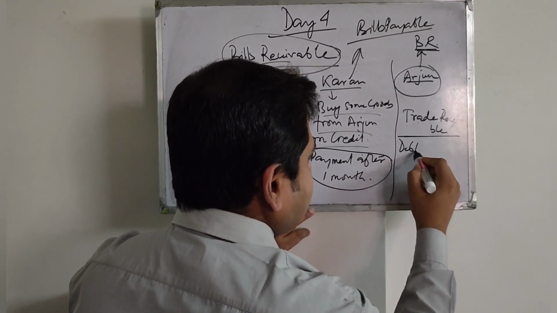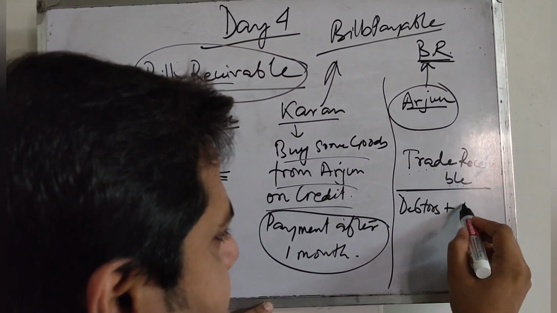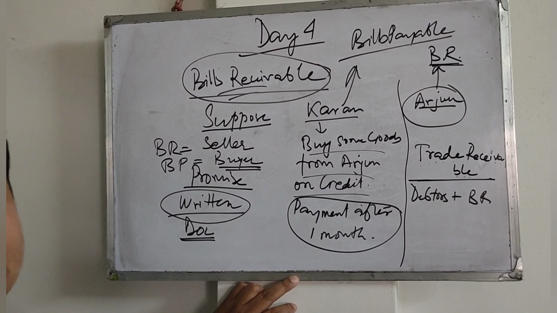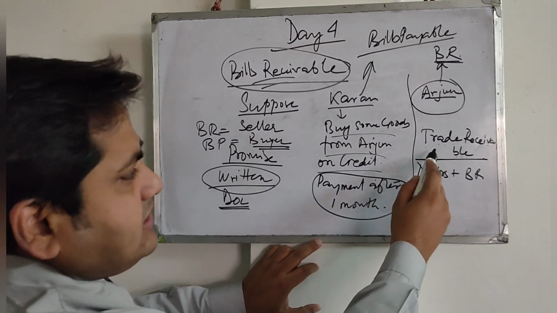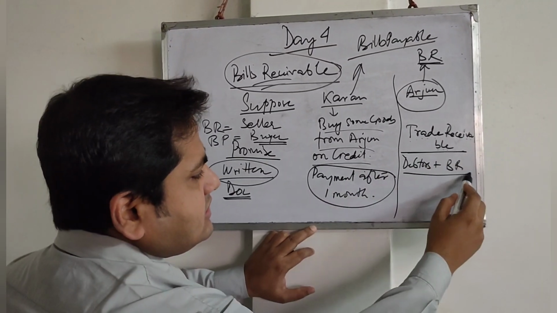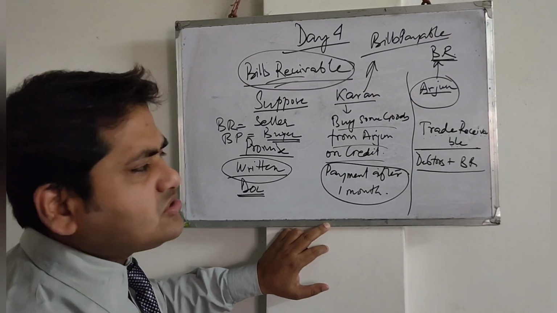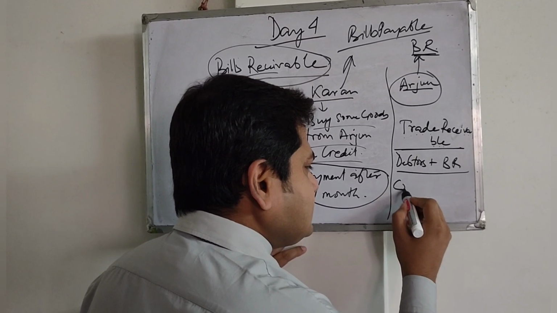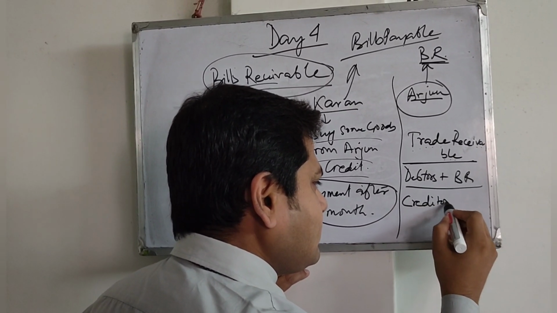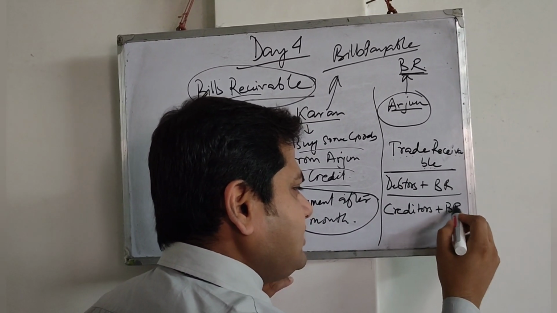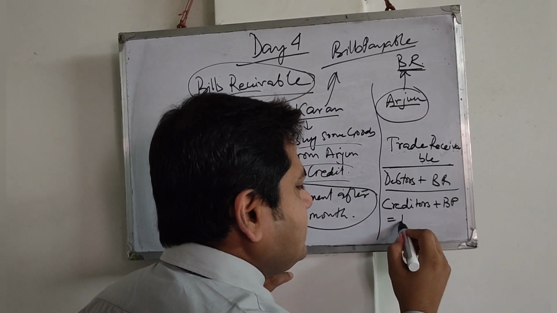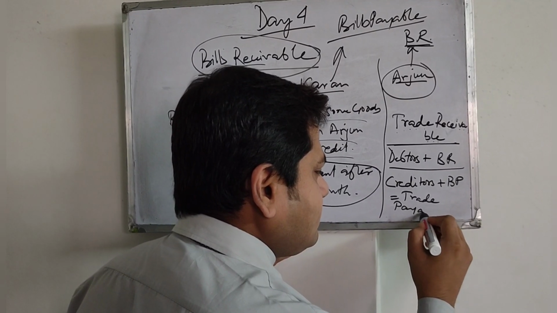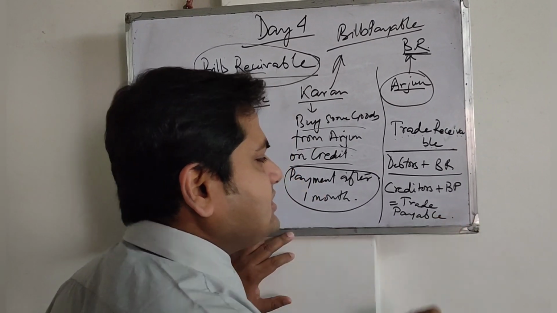Debtors and bill receivable together are called trade receivable. I repeat, debtors and bill receivable together are called trade receivable. And creditors and bills payable together are called trade payable. Please remember this word.